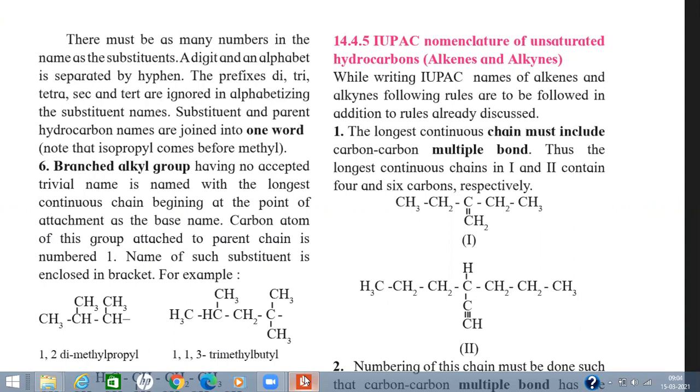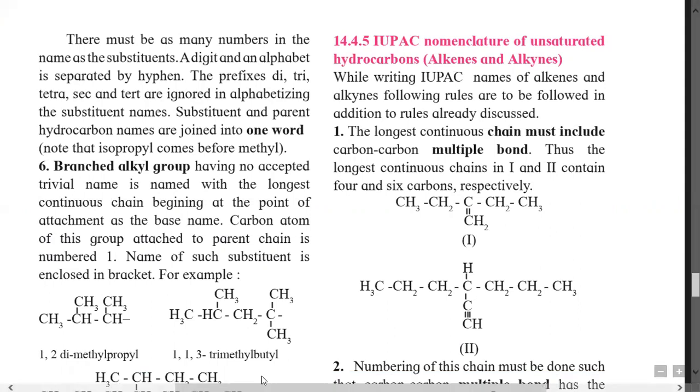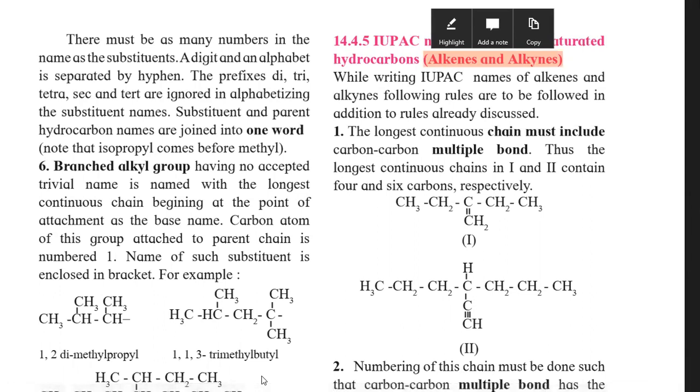Today, we will study the IUPAC nomenclature of unsaturated hydrocarbons, that is, alkenes and alkynes. So, the rules given according to the IUPAC nomenclature system. IUPAC is the International Union of Pure and Applied Chemistry.